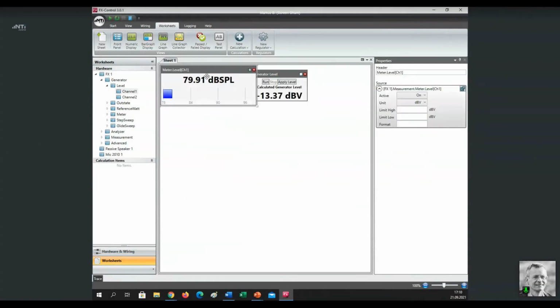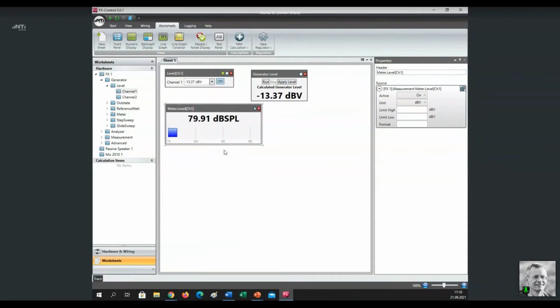Okay, see it already here. So by repeating this test, by the way, I need, of course, also to adjust the unit of the measurement panel. So by repeating the test, you're going to see we have really achieved the 80 dBSPL.